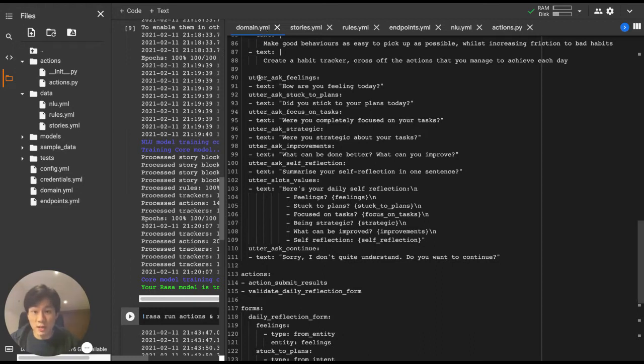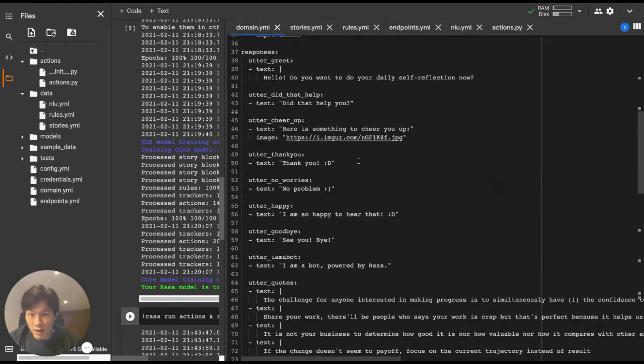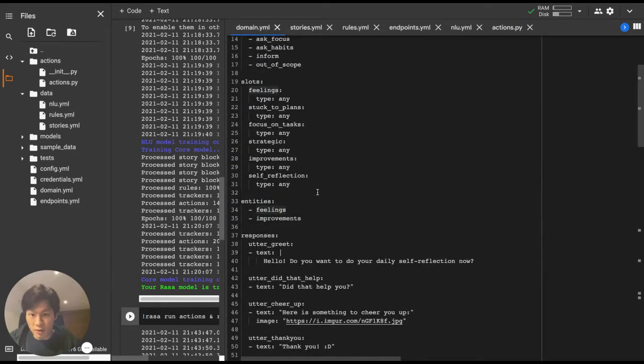So for example, in the domain.yml file here, I've listed out the sort of daily questions that I can ask myself for self-reflection. So for example, how am I feeling today? Did I stick with my plans? Am I focused? Was I thinking strategically? What are the improvement in self-reflections, etc. So here you can see all the different slots that I would like to collect answers for. So the slots are defined in the same domain.yml file, and I've listed out all the slots I want to include here. So feeling stuck to plan, focus on tasks, etc.